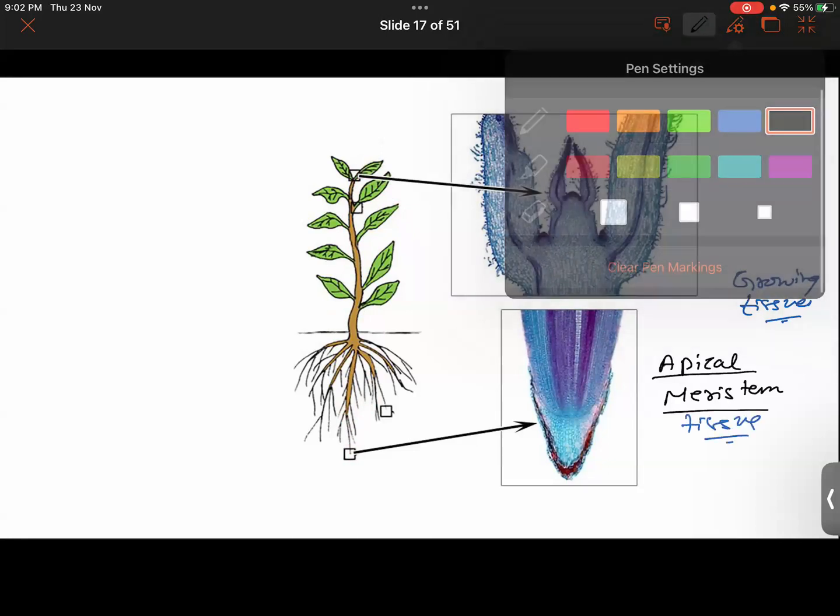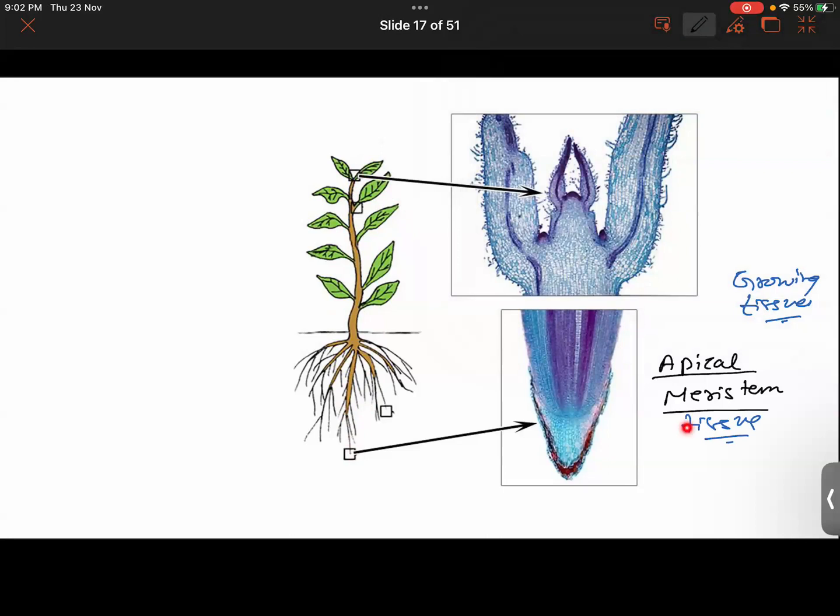There's nothing too difficult in it. Just remember that apical meristems are the tissues that are found in that part of the plant where growth takes place, right? So basically the shoot system. Not just the shoot system, in the tip of the roots also.